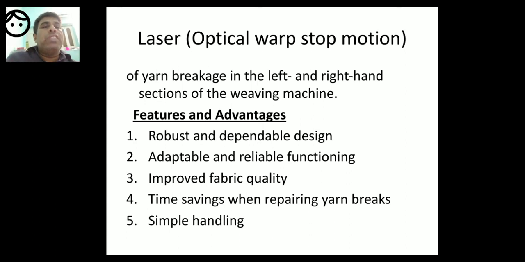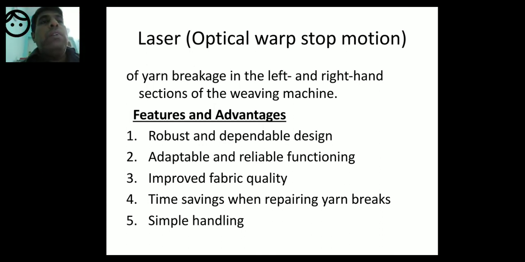So the features and advantages of KFW 5000: robust and dependable design, adaptable and reliable functioning, improved fabric quality, time savings when repairing yarn breaks, simple handling. So these are the features and advantages of the laser or optical warp stop motion.